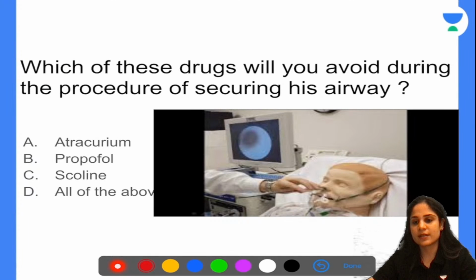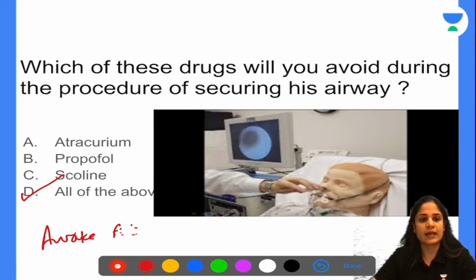As I told you, it is a difficult airway and you have to do an awake FOI, awake fiber optic intubation. So you will avoid any kind of muscle relaxant, you will avoid any kind of anesthetic agent, and you will avoid choline, which is also a muscle relaxant. Okay. All right. Moving on to our next question.